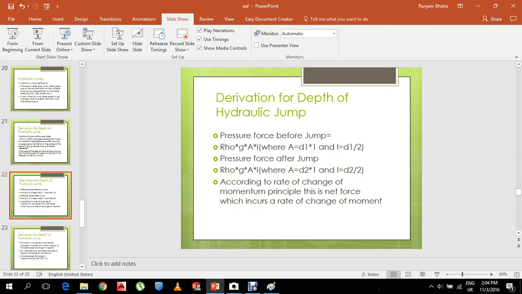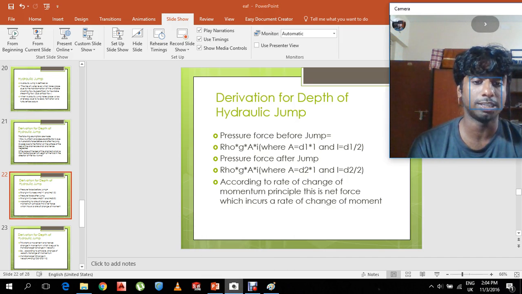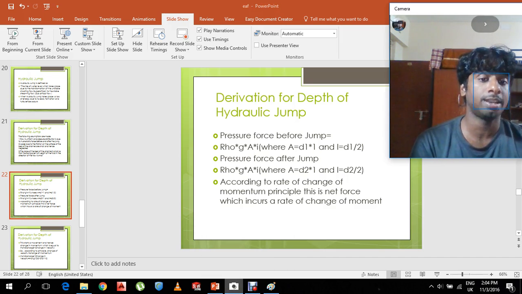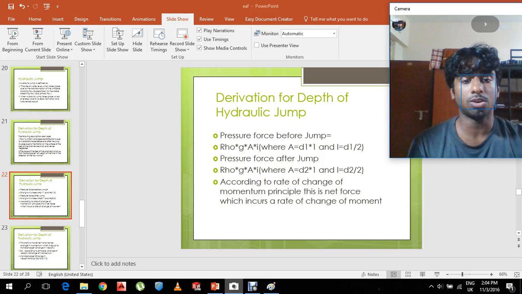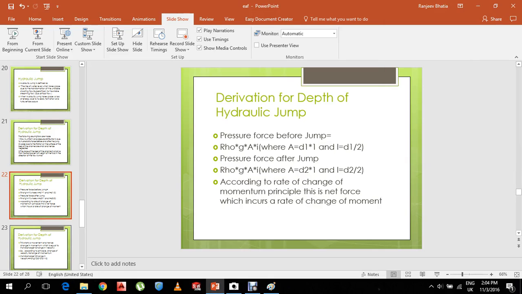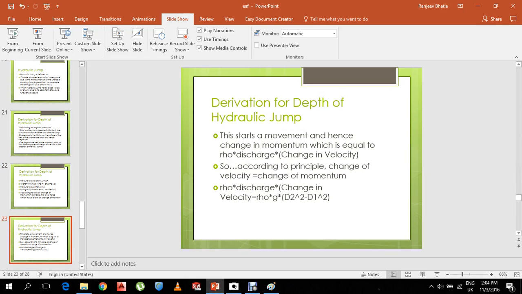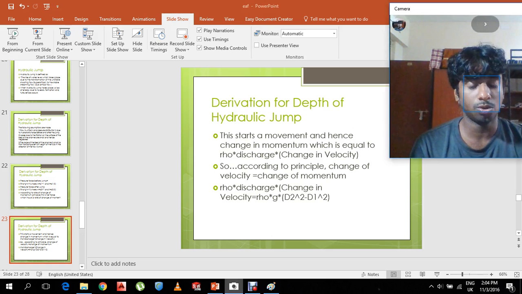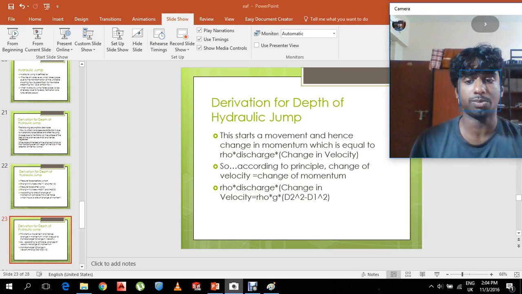Next, we equate. Pressure force before the jump is equal to rho into g into A into I, where A is the area D1 into 1 and I is equal to D1 by 2. This goes the same for pressure force after jump. According to the rate of change of momentum principle, there is a net force which incurs a rate of change of momentum, which is rho into Q into velocity equal to rho into g into (D2 square minus D1 square).